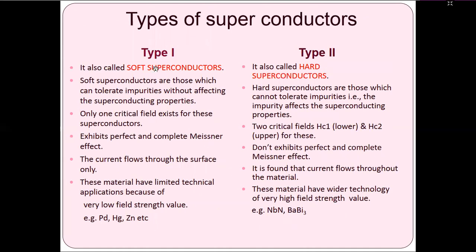Already we have seen that type 1 is a soft superconductor and type 2 is a hard superconductor. Soft superconductors are those which can tolerate impurities without affecting the superconducting properties. Hard superconductors are those which cannot tolerate impurities, that is, the impurities affect the superconducting properties. Only one critical field exists in a type 1 superconductor, but in a type 2 superconductor there are two, lower and upper. Similarly, type 1 has a complete Meissner effect, but type 2 does not. So these are the differences between type 1 and type 2 superconductors.